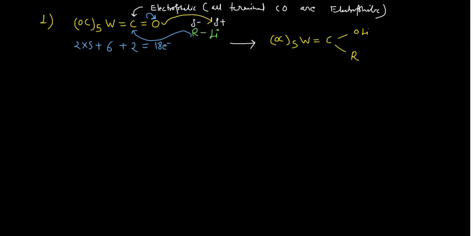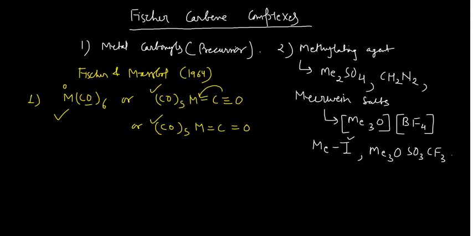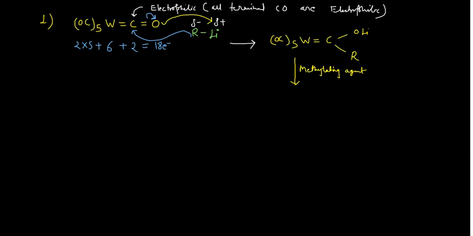Now you will use a methylating agent. So what kind of methylating agent can you use? I am writing methylating agent here. You can use either of the methylating agents, you can use any one of these. You can use this, you can use Meerwein salts, you can use anything, okay. So this is in that manner.